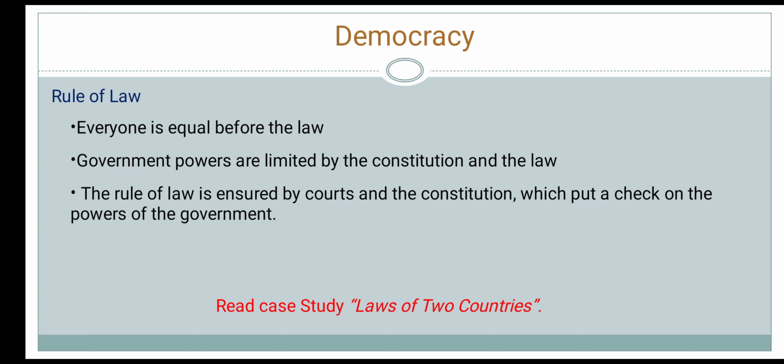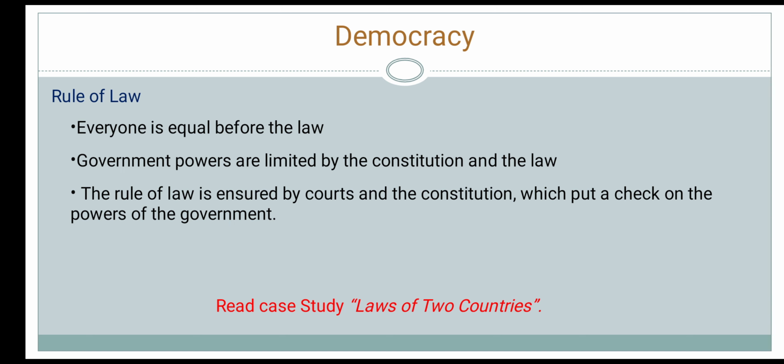In a democracy, the rule of law is ensured by courts and the constitution, which put a check on the powers of the government. Now read the case study of laws of two countries to understand better the rules applied to people in different countries, in different governments.